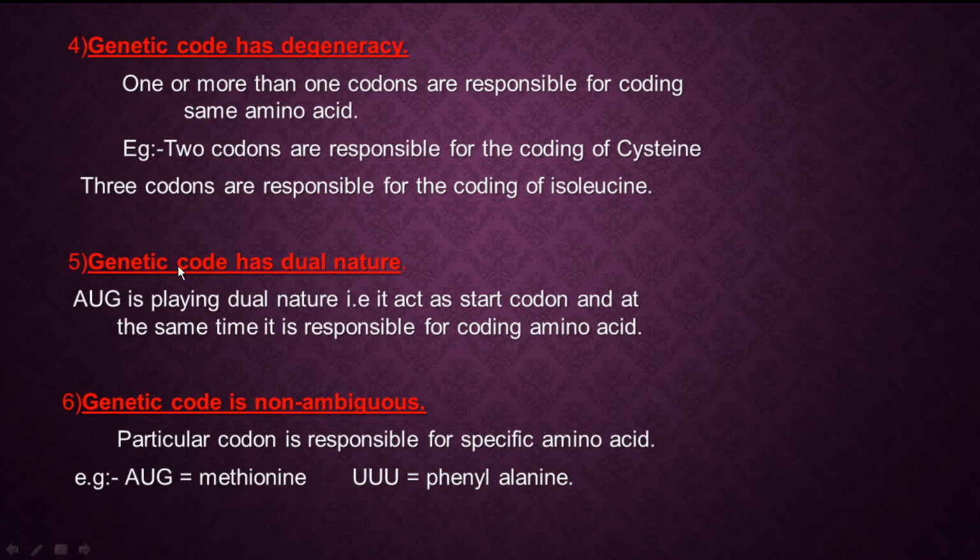Okay, so genetic code has dual nature. It is applicable for AUG only. AUG is acting as the start codon and it is also responsible for coding an amino acid.